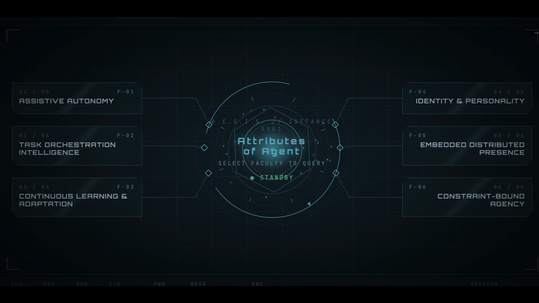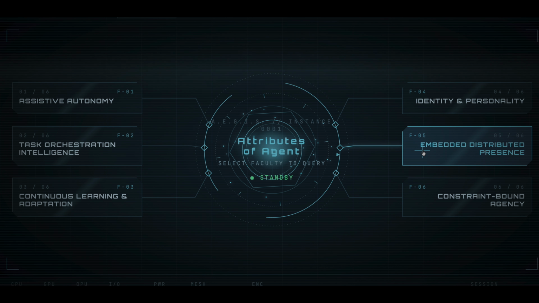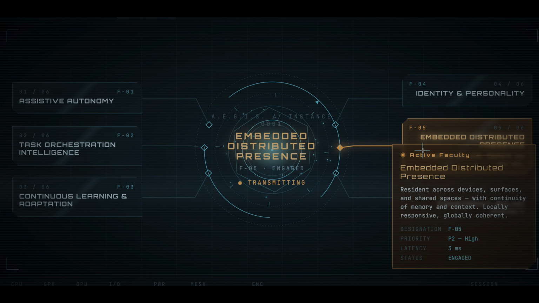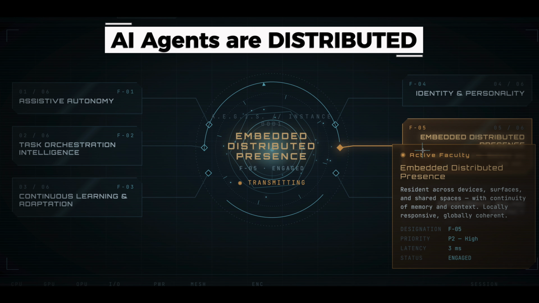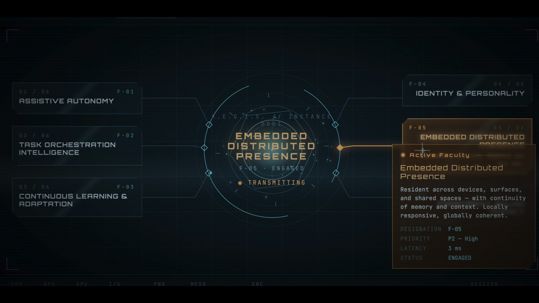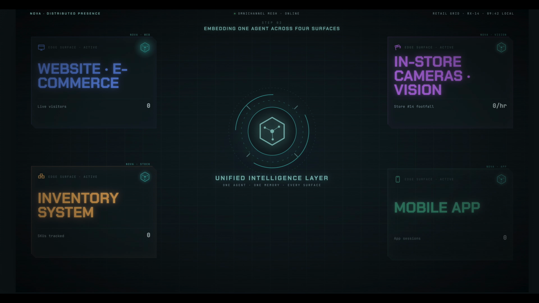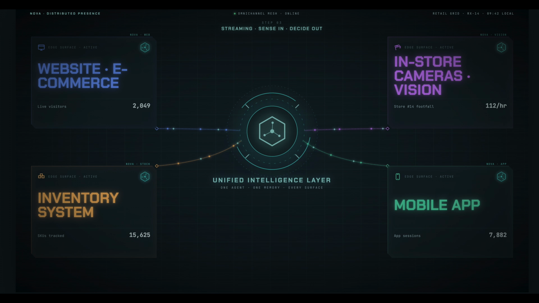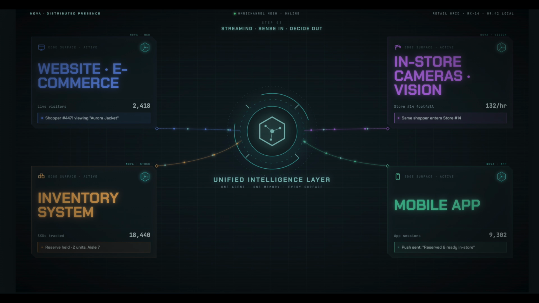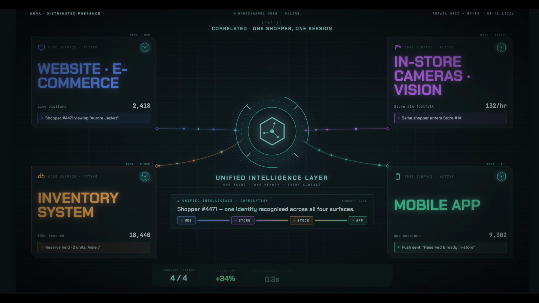Now let's talk about a very important attribute of having an embedded distributed presence. So modern AI agents are not just located in one place, but they are distributed. They can operate across cloud systems, APIs, applications, as well as IoT devices. So if you take an example of a retail industry, you can have the same agent which is embedded in a website. It is also available in the in-store camera, inventory, as well as mobile apps. So they all feed into a unified intelligence layer. And to the business, it feels like one agent, but technically it is a distributed system.